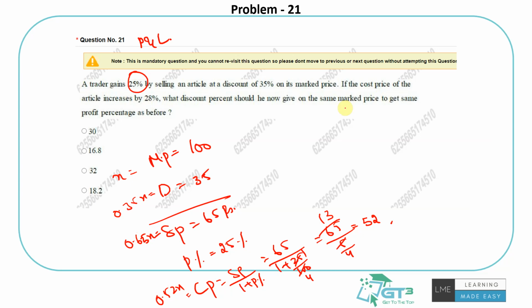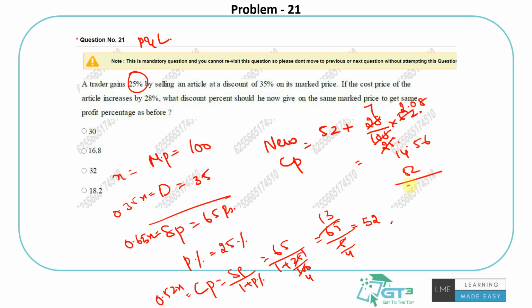So now they're saying the cost price of the article increased by 28%, so the 52 rupees increased. The new cost price is 52 plus 28% of 52. Right, so that's the new cost price. Let's just keep it for now: 4 7s are 28, 25s are 250... it will be 66.56.